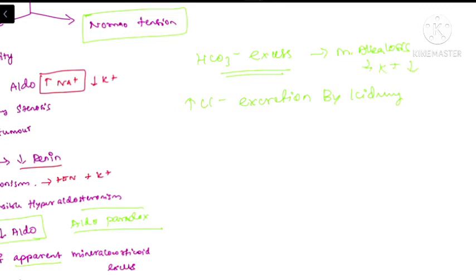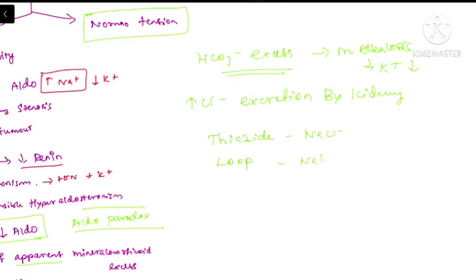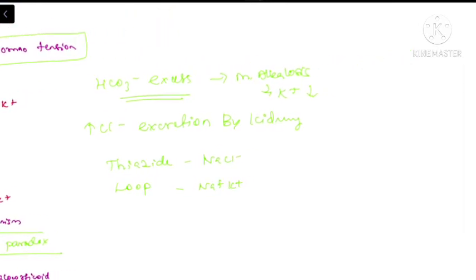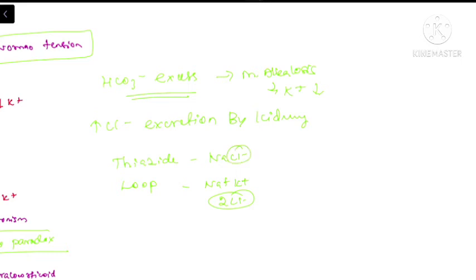The most commonly used diuretics are thiazide and loop diuretics. Thiazide diuretic inhibits the sodium chloride co-transporter, and loop diuretic inhibits the sodium potassium 2-chloride co-transporter. So whenever there is inhibition of chloride reabsorption, there will be excessive excretion of chloride by the kidney.